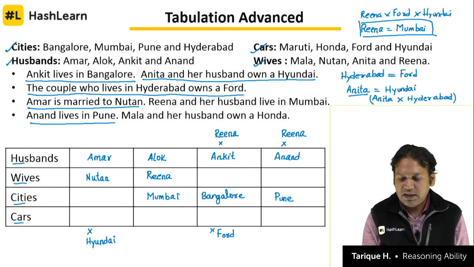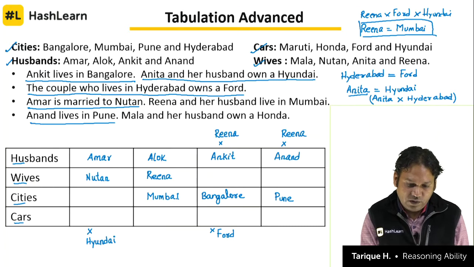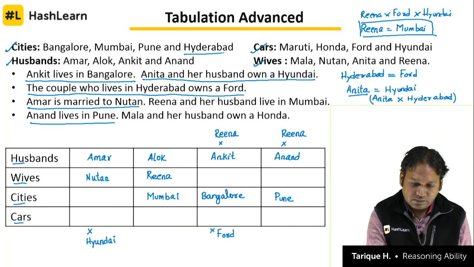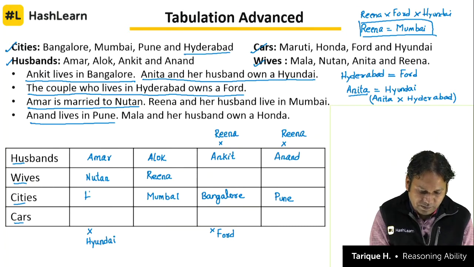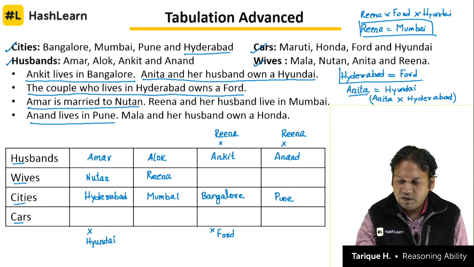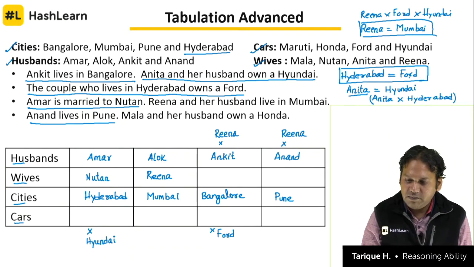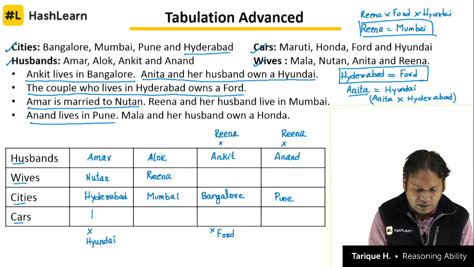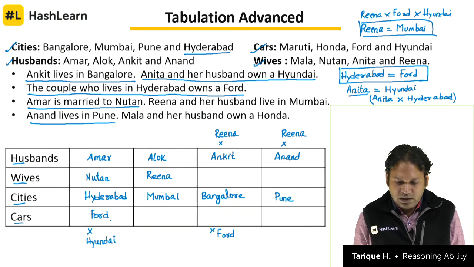Now one city is Pune, one is Bangalore, one is Mumbai. So which is the fourth city here? The fourth city is Hyderabad. So Hyderabad will come here. You see how everything falls into place. Hyderabad will come here, and what do we know about Hyderabad? Hyderabad will always be in the same column as Ford. So the name of the car will become Ford here, right? That is one thing that we know for sure.